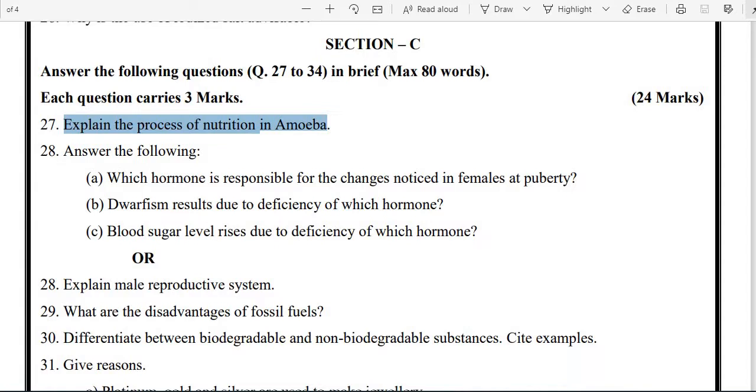Here we have to write down the whole process by which the amoeba takes in food. In that, 5 stages are there: ingestion, digestion, absorption, assimilation, and egestion. We need to explain in detail and also draw the figure of each stage. Let's see the answer in detail.